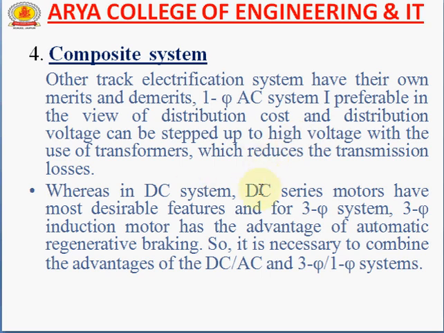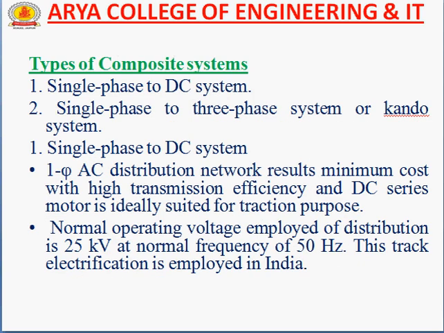Whereas the DC series motor has the most desirable features. For the three-phase system, the three-phase induction motor has the advantage of automatic regenerative braking. So it is necessary to combine the advantages of DC and AC, or three-phase and single-phase systems. So first of all, the types of composite system used for track electrification. There are two types mainly: the single phase to DC system, and the single phase to three phase system, or Kando system. First of all, we talk about the single phase to DC system.